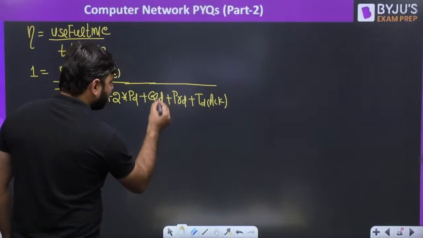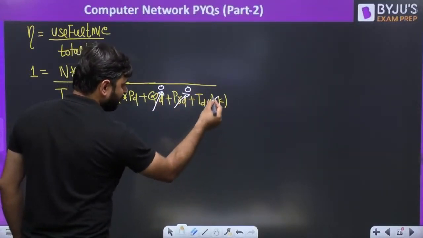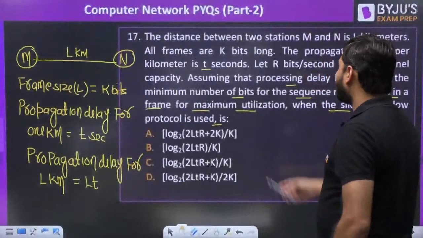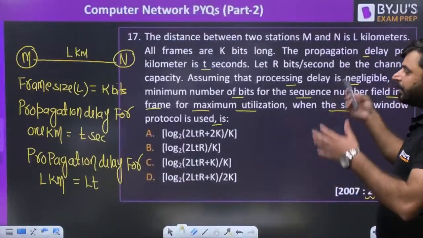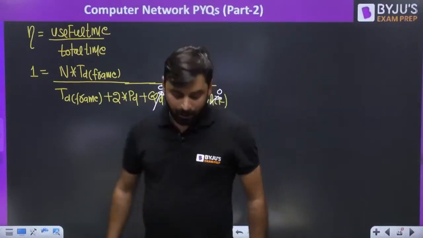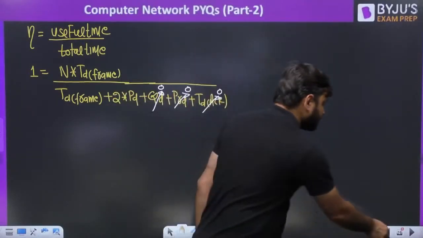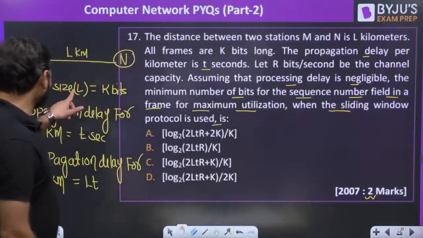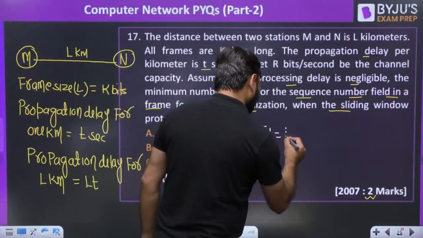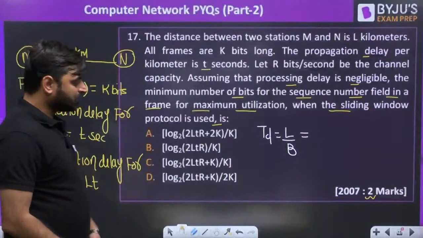There is no information given regarding the queuing delay, so it will be 0. There is no information regarding the processing delay, so it will be 0. There is no information regarding the transmission delay of the acknowledgement, so it will be 0. In the question itself, it says to assume that processing delay is negligible, and the remaining information is not given, so we assume it is 0. Now tell me, how can we find the transmission delay? The packet size is given as L. Transmission delay is L by B, the length of the packet divided by bandwidth. The packet length L is K bits.